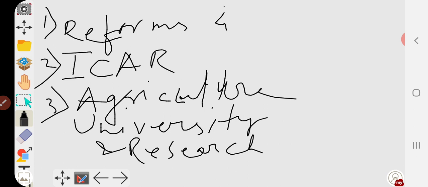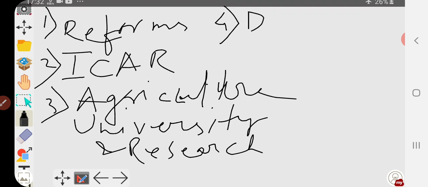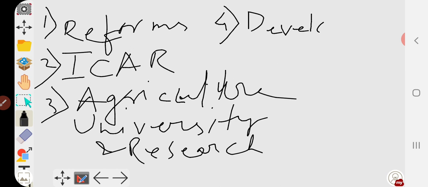Number 4, development of rural markets, or rather we can say development of rural infrastructure.